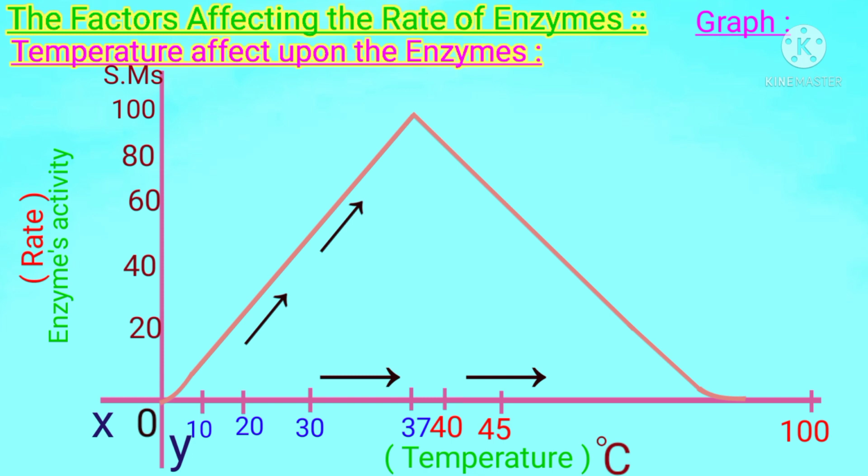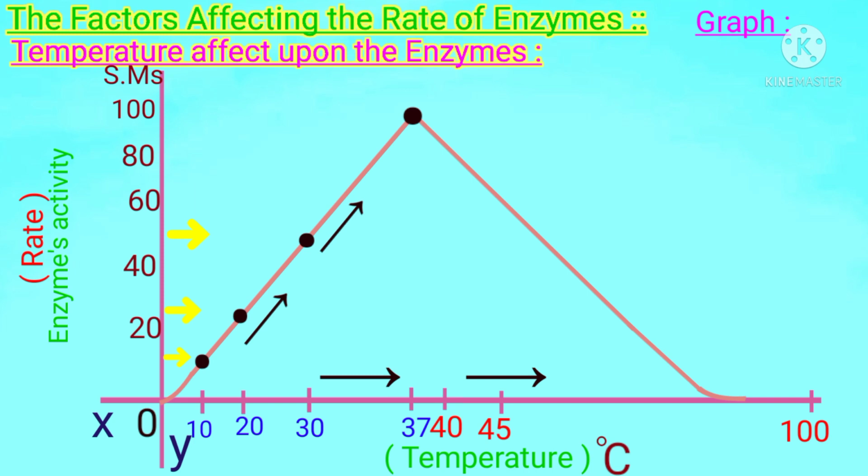So it is showing that with the increase of temperature, the enzyme's activity also increases. At 10 degrees centigrade, the catalytic activity of the enzyme is above 10 substrate molecules. At 20 degrees centigrade, the catalytic activity is 25 substrate molecules. At 30 degrees centigrade, it is nearly 50 substrate molecules, whereas at 37 degrees centigrade, it is about 100 substrate molecules. Students, now this graph is representing the specific temperature points of a body, and at these